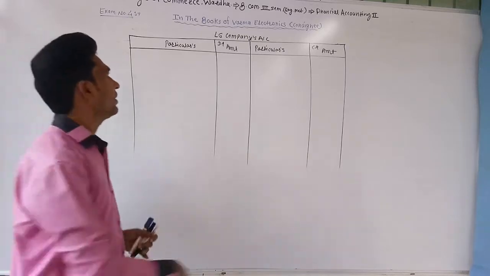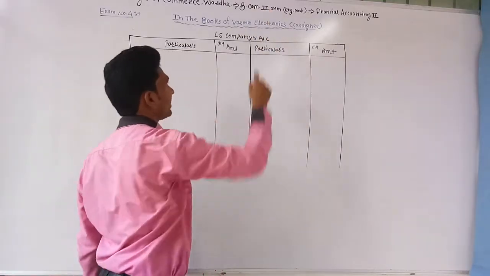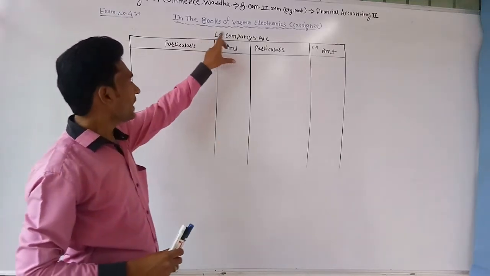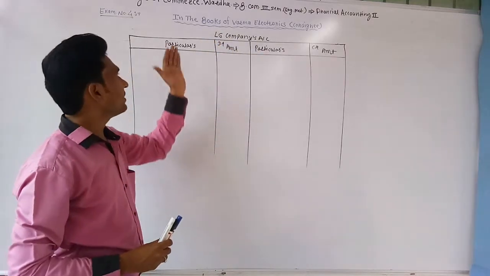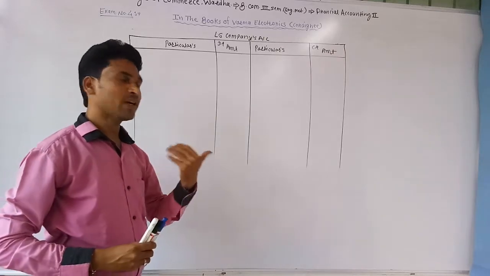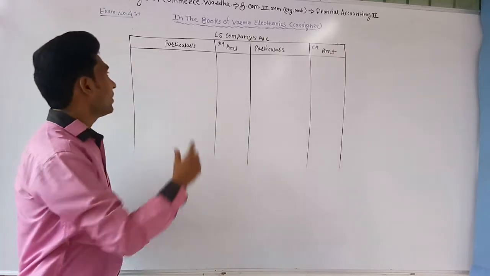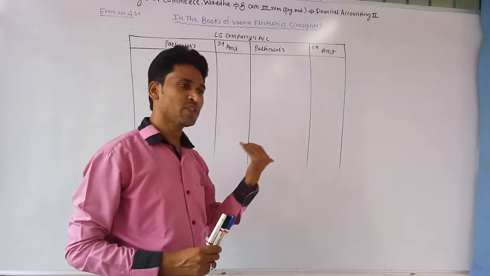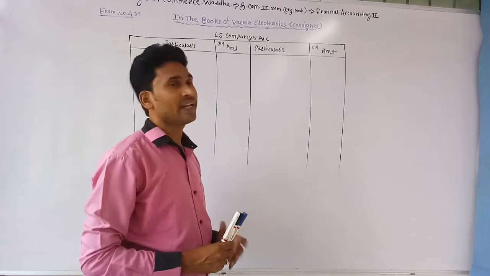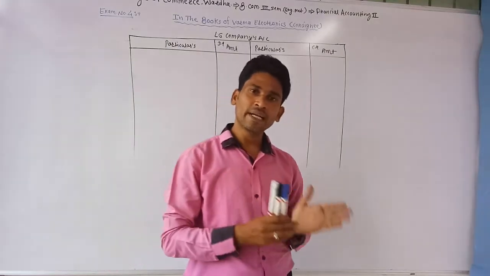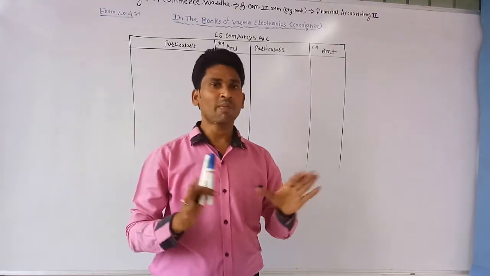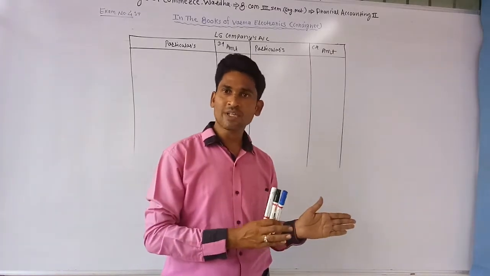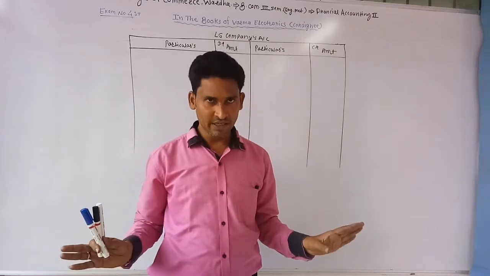In this example, LG company has consigned the goods to Verma Electronics. It means LG company is the consignor and Verma Electronics becomes the consignee. Now the first transaction is that LG company consigned 20 TV sets, each of rupees 20,000, to Verma Electronics. Verma Electronics gets the delivery of these goods, but it never passes a journal entry for this transaction. It means when the consignee takes the delivery of goods, at that time it never passes a journal entry.